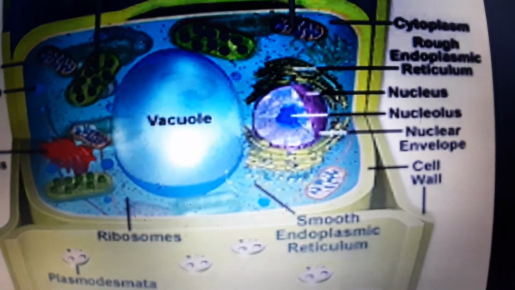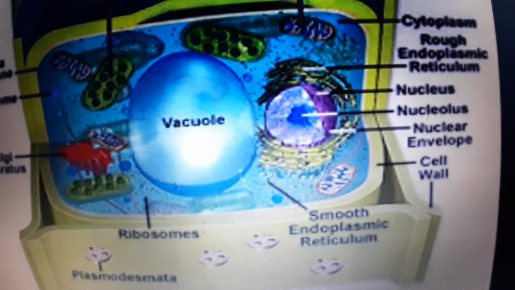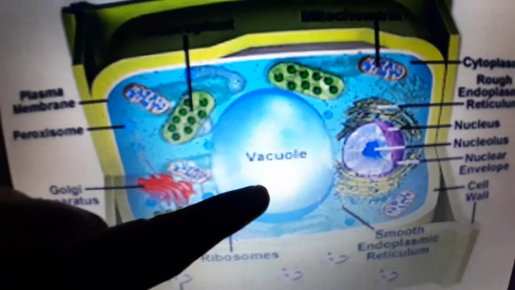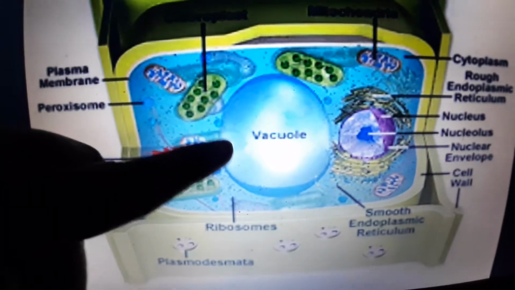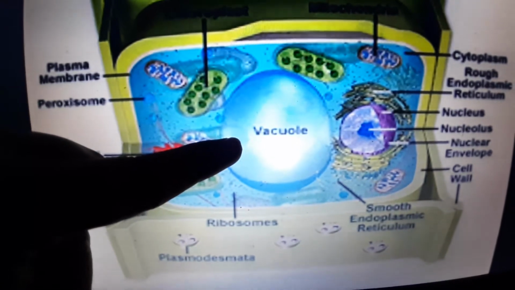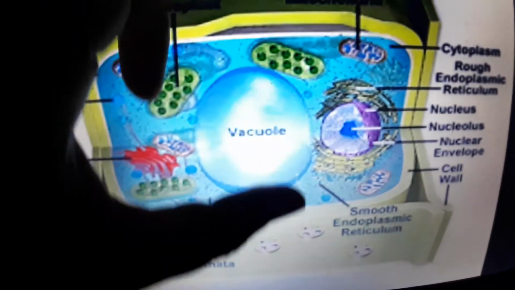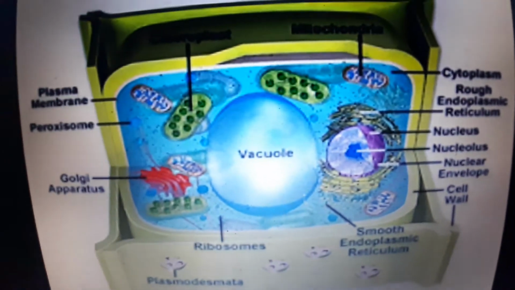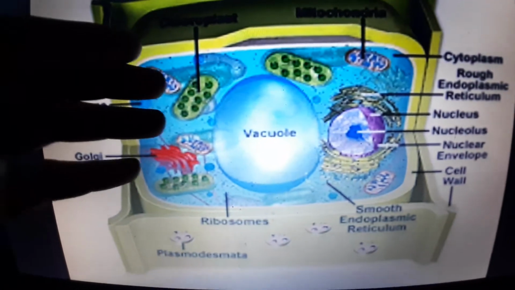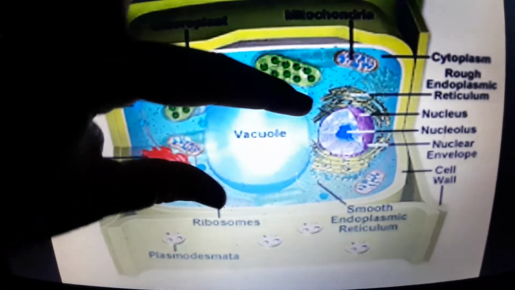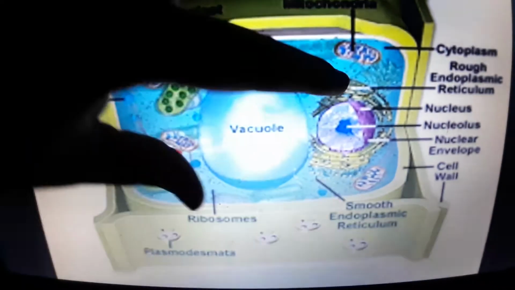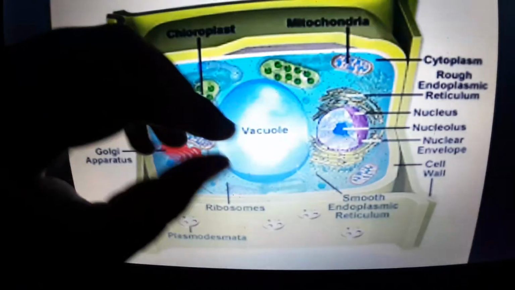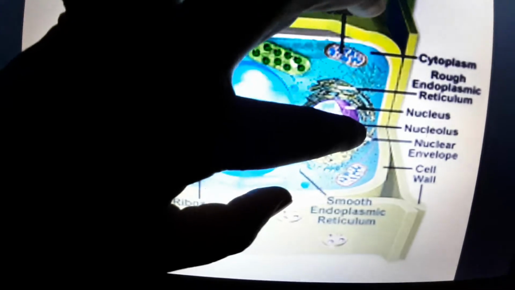So these cell walls, what is their function? Usually what happens is, you see this vacuole. This vacuole is like an air balloon. When you blow air into a balloon, it keeps on expanding and expanding. In the same way, in a plant cell, water keeps on coming into the cell. So this vacuole keeps on increasing in its size, and when it increases in size, it exerts pressure on the cell wall.